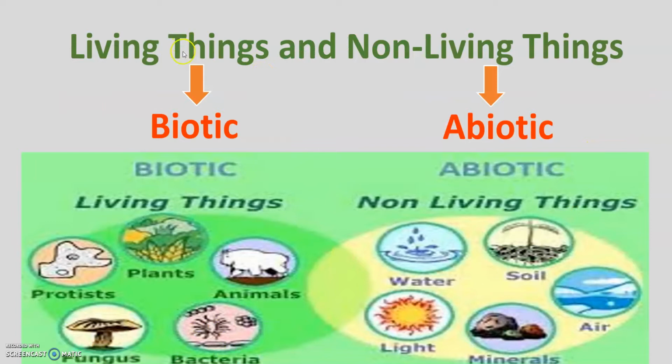So, living things, we're going to call them biotic components. Non-living things, we're going to call them abiotic components. What do we mean by biotic components? Like the plants, animals, bacteria, fungus. Abiotic components like water, soil, air, minerals, and light. So the living things are the biotic. Non-living things are the abiotic.